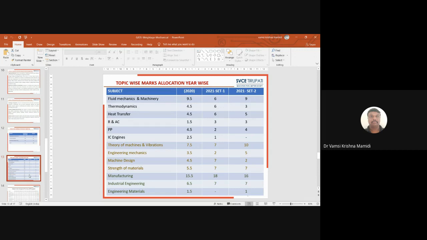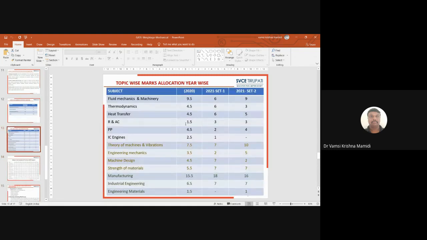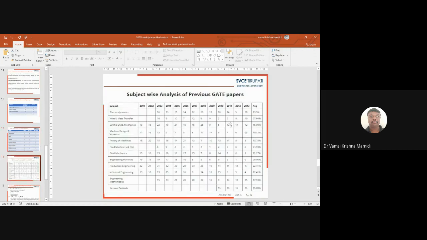From every section they may ask questions from basic level, medium, and hard. If you concentrate effectively on at least 2 sections, you can have a good score rather than concentrating on all the sections. This is not just the 2020 and 2021 set; I have observed the last 10 years' papers, from 2001 to 2013, and it is a similar pattern.